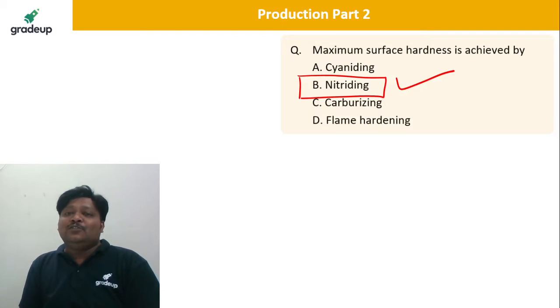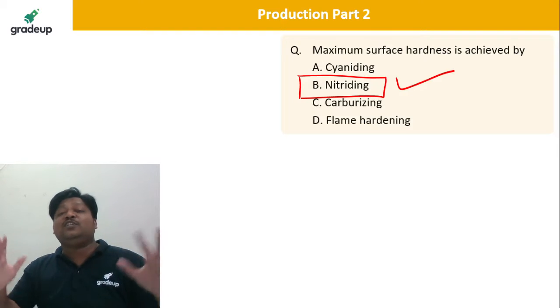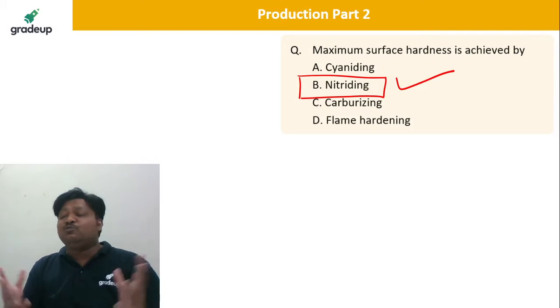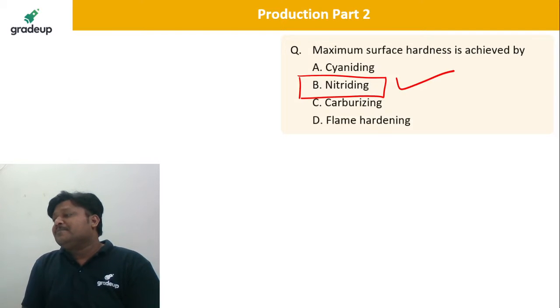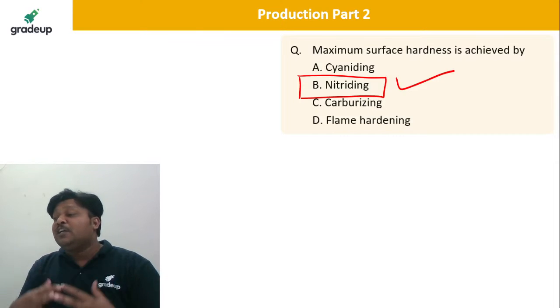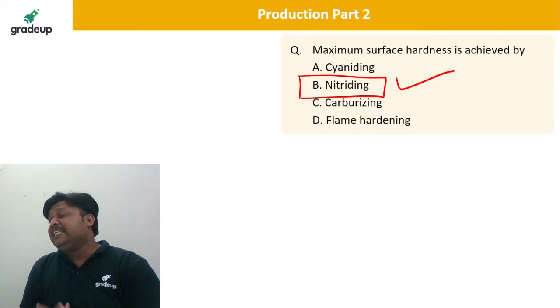Sandeep. So dear, nitriding is there. Okay, flame hardening, there are the large gears. Then as I said, the beds of the machine tools. And for that it is not required that much hardness which the nitriding is going to give you. Okay, so don't worry. So B is the correct. Very good.